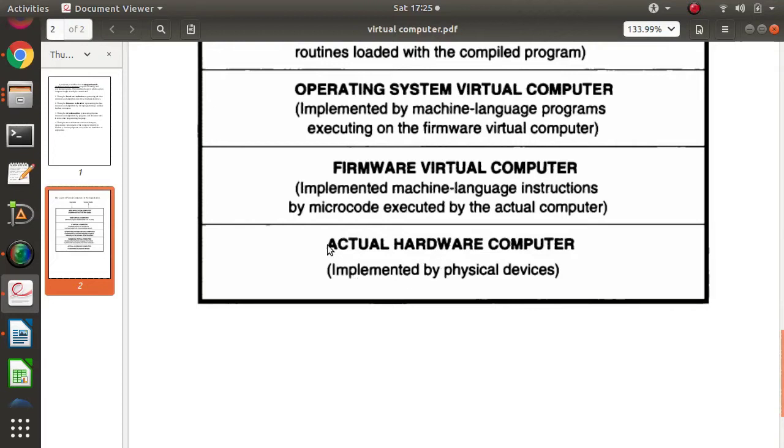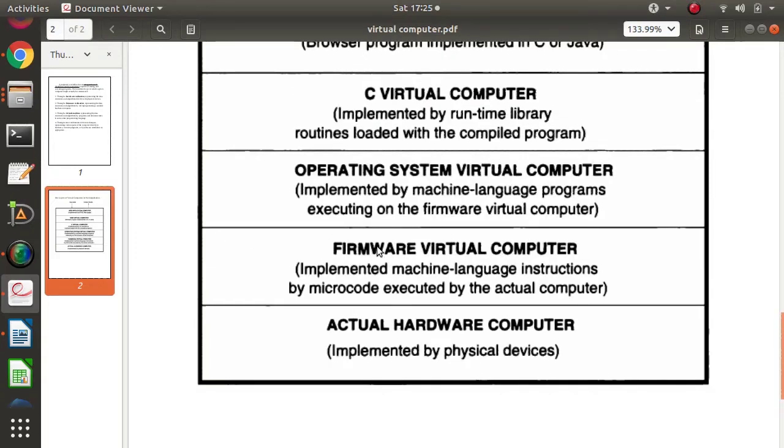For that we require hardware: a processor, registers, arithmetic and logic unit, and the control unit. This hardware is implemented by physical devices, so here the computer is implemented by hardware directly. Then next by firmware. Again BIOS, the basic level machine instructions.